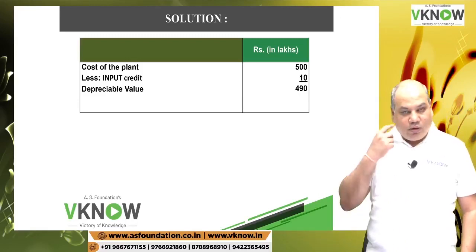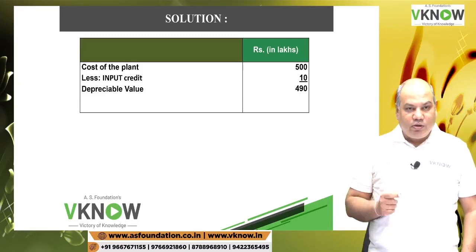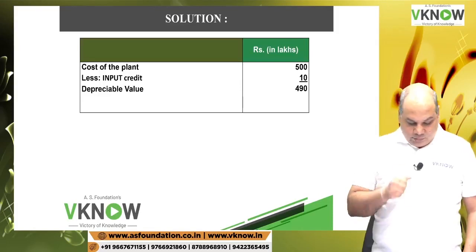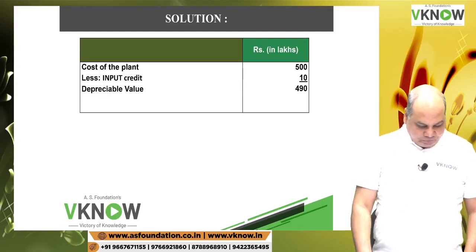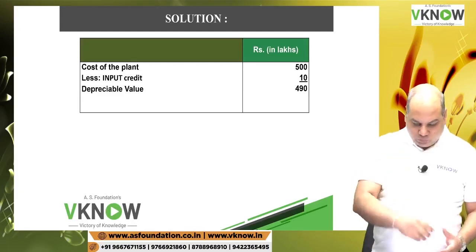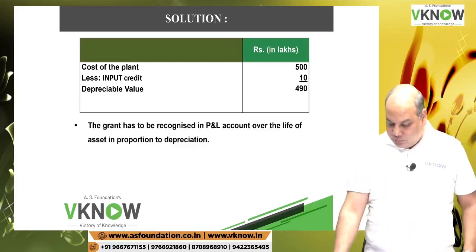First point A, cost of the plant 500, less input credit 10. Therefore depreciable amount 490.